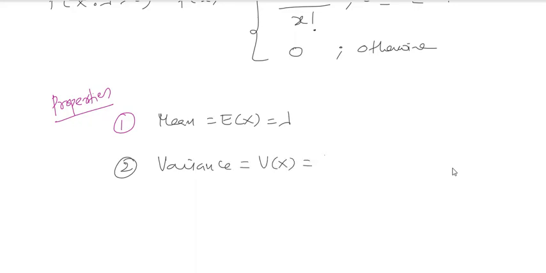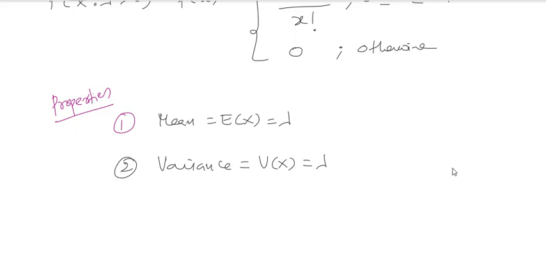Mean and variance are the same. The difference between the binomial and Poisson distributions: binomial has two parameters n and p, with values from 0 to n, but here the values vary from 0 to infinity, with a single parameter lambda greater than 0.